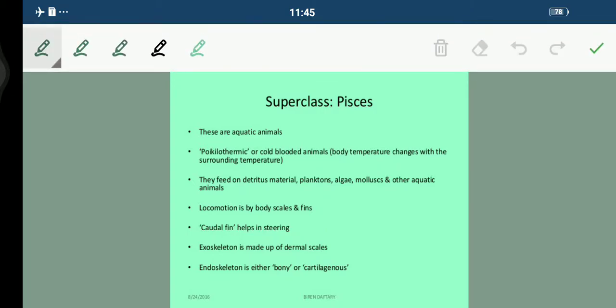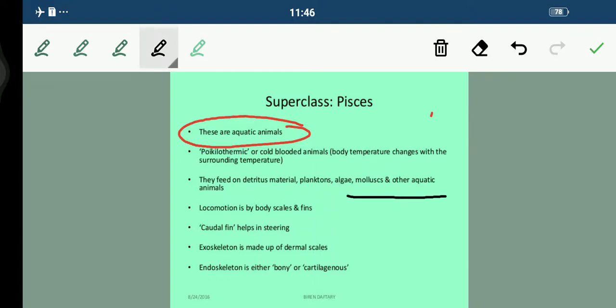Now you can see here, in this class, these are aquatic animals. Now they are poikilothermic. What does this mean? They are cold-blooded animals. So we can say that their body temperature changes with the surrounding temperature. And they feed on detritus material like planktons, algae, mollusks and other aquatic animals.